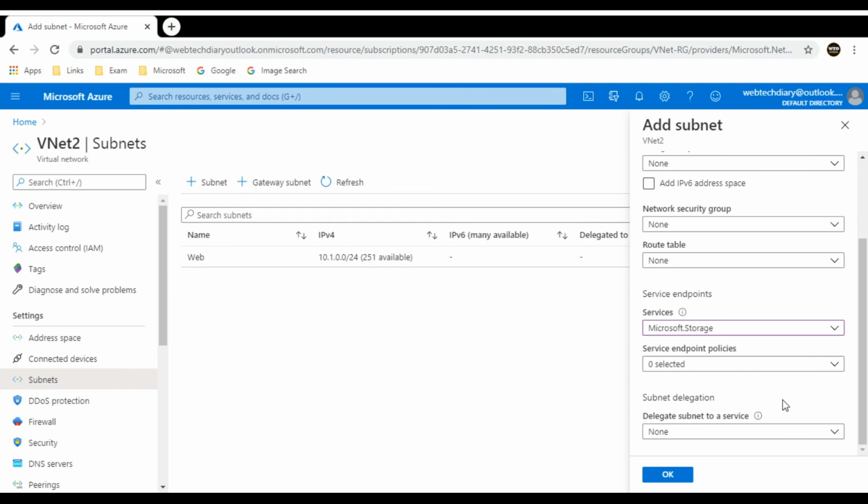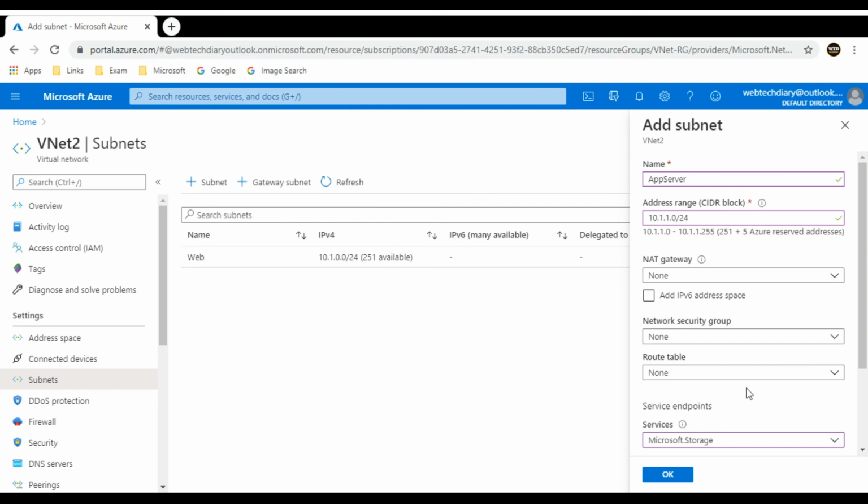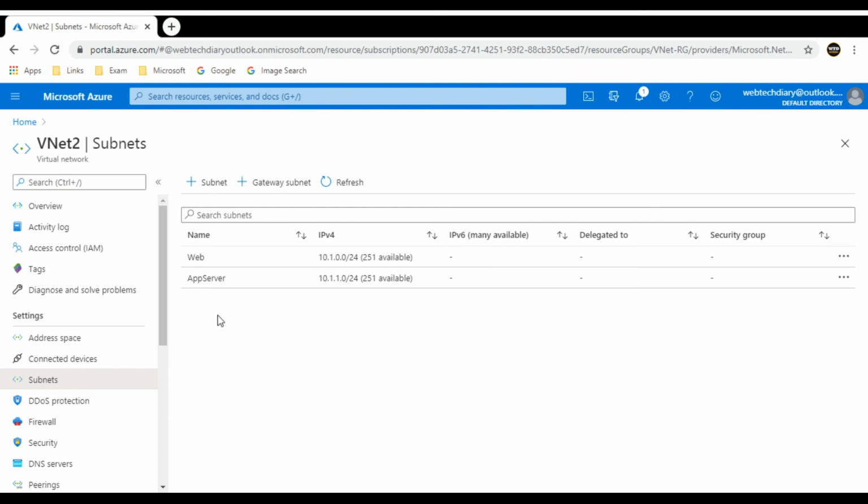Subnet delegation enables you to designate a specific subnet for an Azure PaaS service that needs to be injected into your virtual network. It provides full control to the customer on managing the integration of Azure services into the virtual network. So for the demo purpose, I'm not going with any subnet delegation. With these default values, I'll go and create this subnet. Now the app server subnet is created.